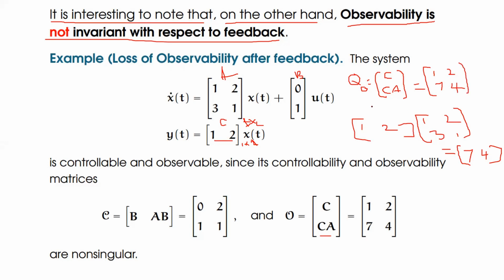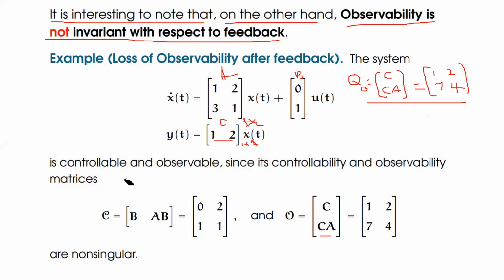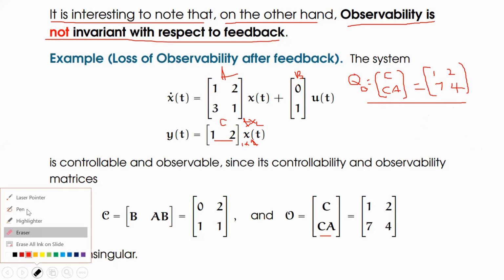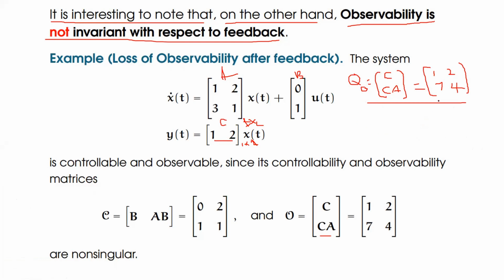Look at this one. This is the observability matrix. Again, we need to check whether the system is observable or not. For that, I would like to go to the rank of the composite matrix. What is the rank of the composite matrix Q naught? Again, I have to find the determinant of the matrix. So the determinant is 4 into 1 minus 7 into 2.